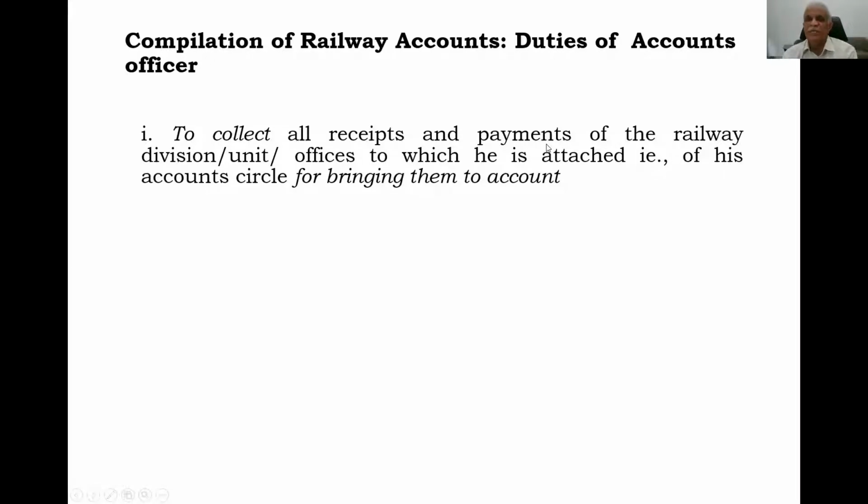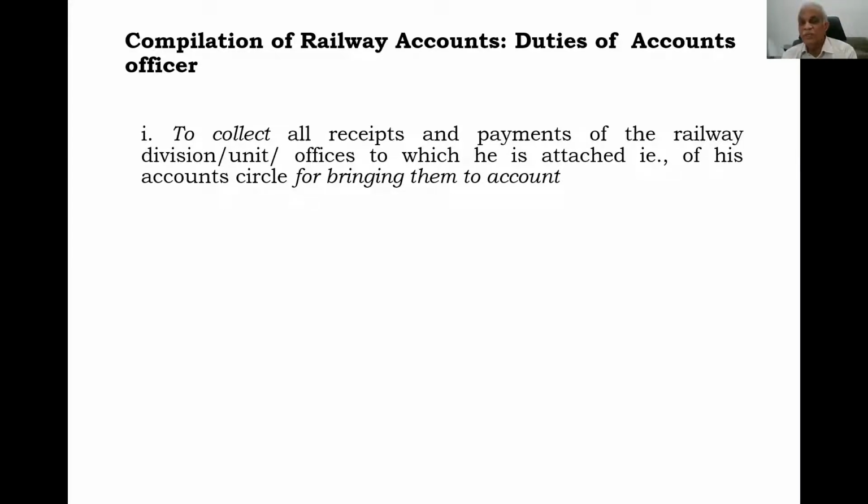So पहले तो वो collect करना, receipts का details collect करना और payment का details collect करना, ये दोनों pertaining to his accounting circle. जो accounting circle होते, accounting unit होते हैं, वो accounting unit के अंदर जो भी receipts होगा, जो भी payments होगा, वो पूरा collect करना. पहले ये काम करना. ये collect करने के बाद क्या करते हैं हम लोग?